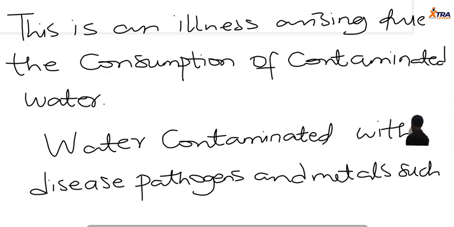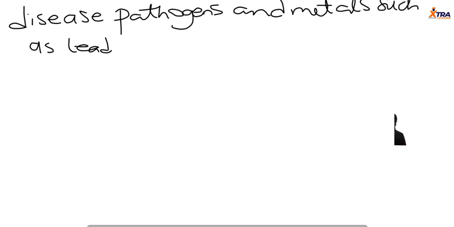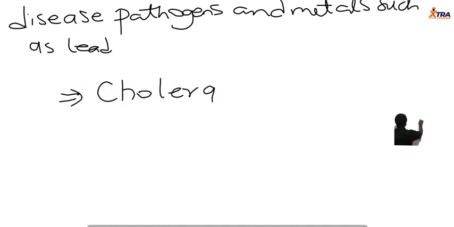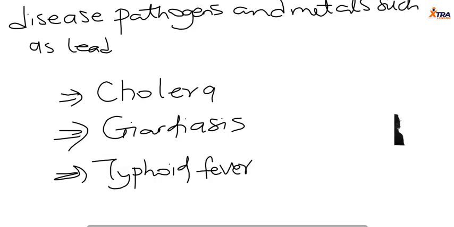Now there are some common waterborne diseases. I say common because we see them happening all around us. And the very first one there will be cholera. Remember, Vibrio cholerae is the causative agent. We also have giardiasis. Giardiasis is caused by Giardia lamblia. And you also have typhoid fever. So all these are common waterborne diseases.